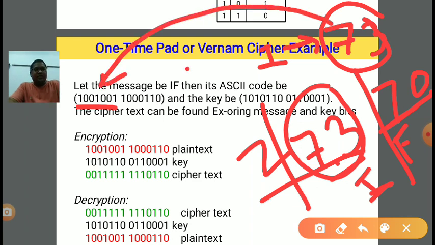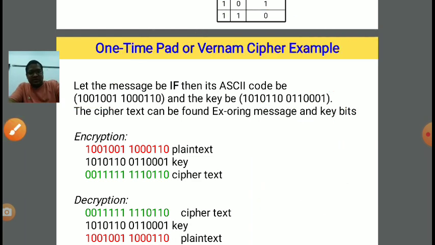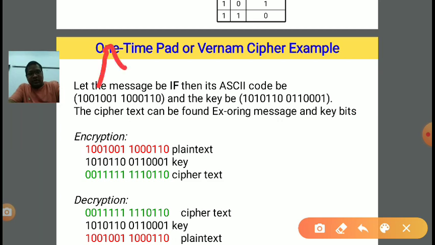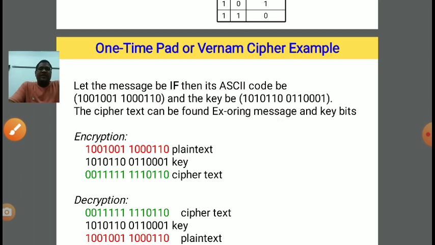Similarly F has the corresponding ASCII code 70, and 70 is further converted into binary, right? So this is corresponding to 73, which is I, and this is corresponding to 70, which is F, right?